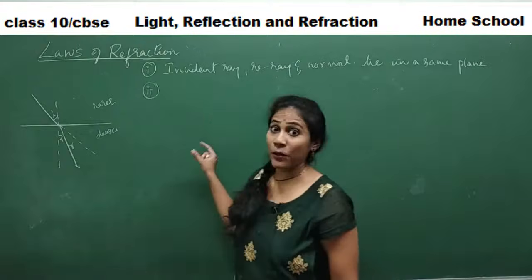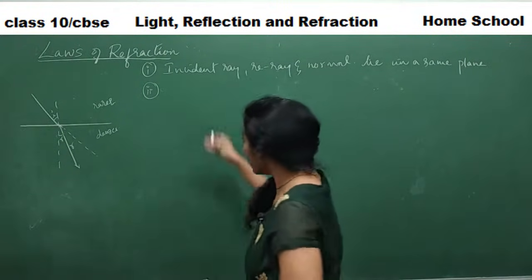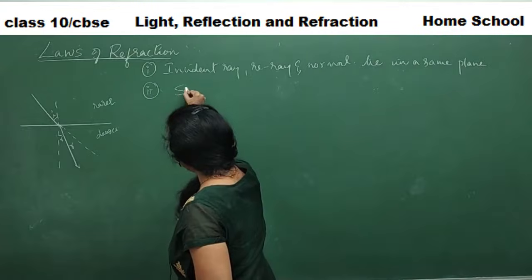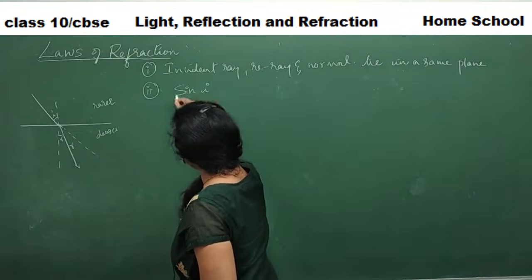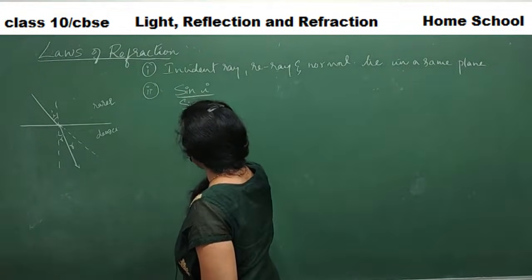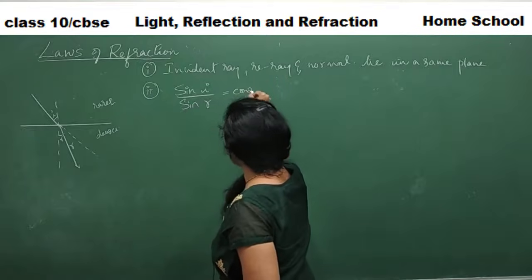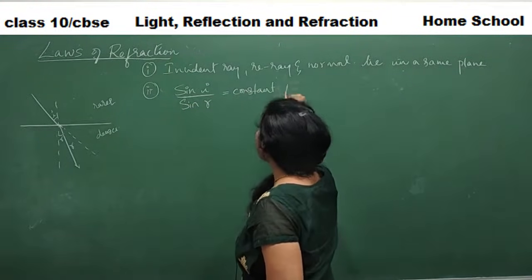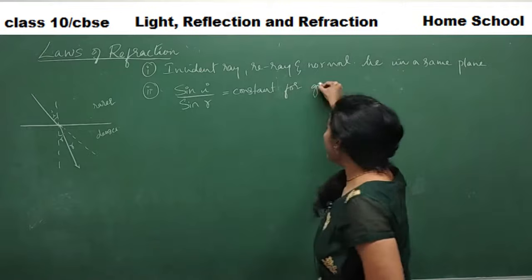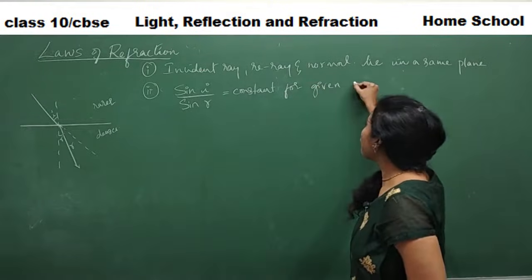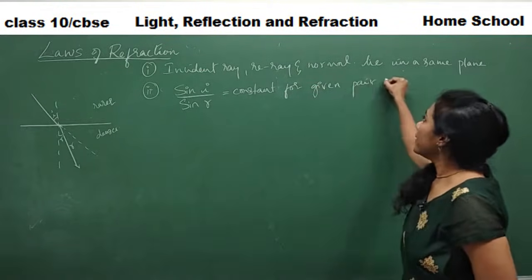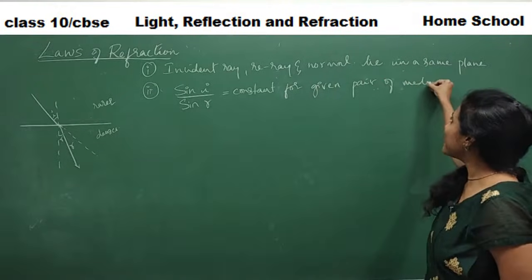Listen to the second point. This is very important, guys. The second point is that sine I divided by sine R is equal to a constant for a given pair of media. What do you mean by this point?